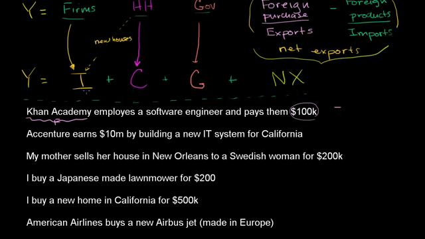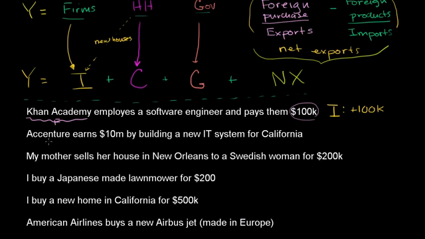Let me do it in that same colors. Investment is going to get plus $100,000. In general, the spending by firms goes into investment. Now let's look at the second scenario.